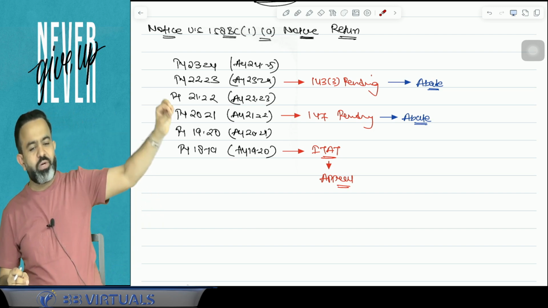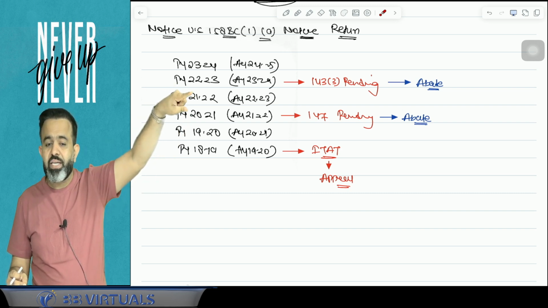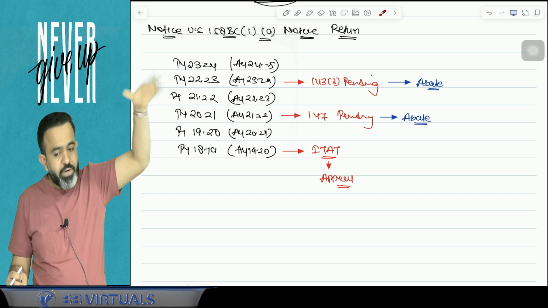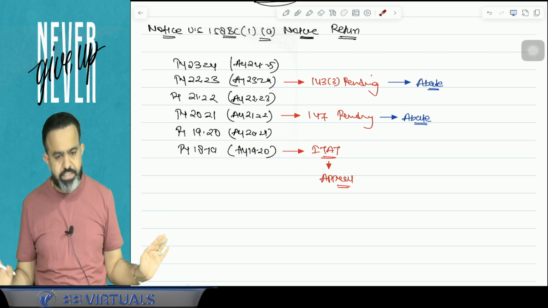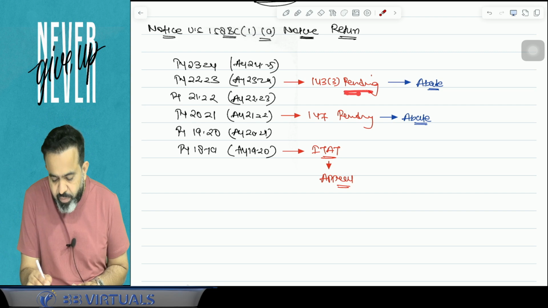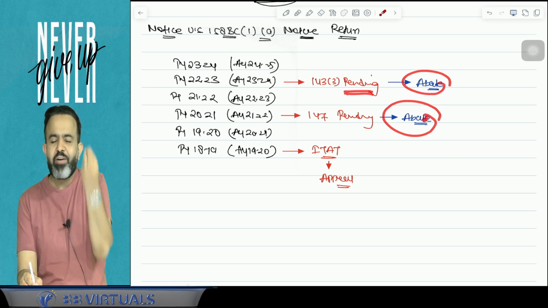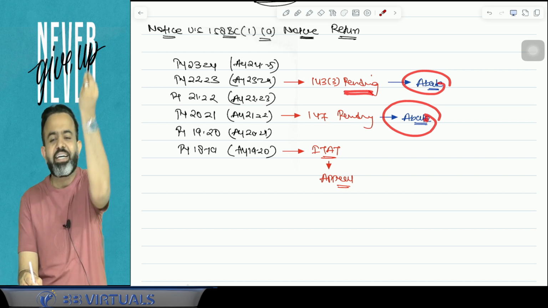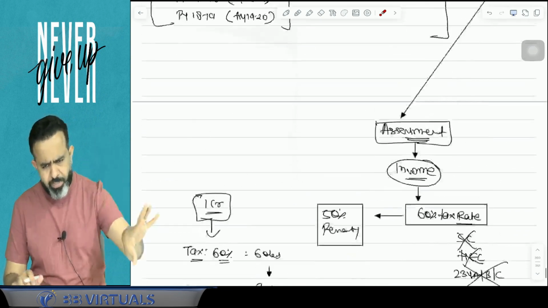So in any court, suppose the raid made in the case of Arvind Kejriwal got cancelled. If the raid got cancelled, then in that particular case, whatever assessment was earlier abated, now it will be revived. Revived means alive. So they will again come alive. So try to understand, guys, what will happen in case of the raid?